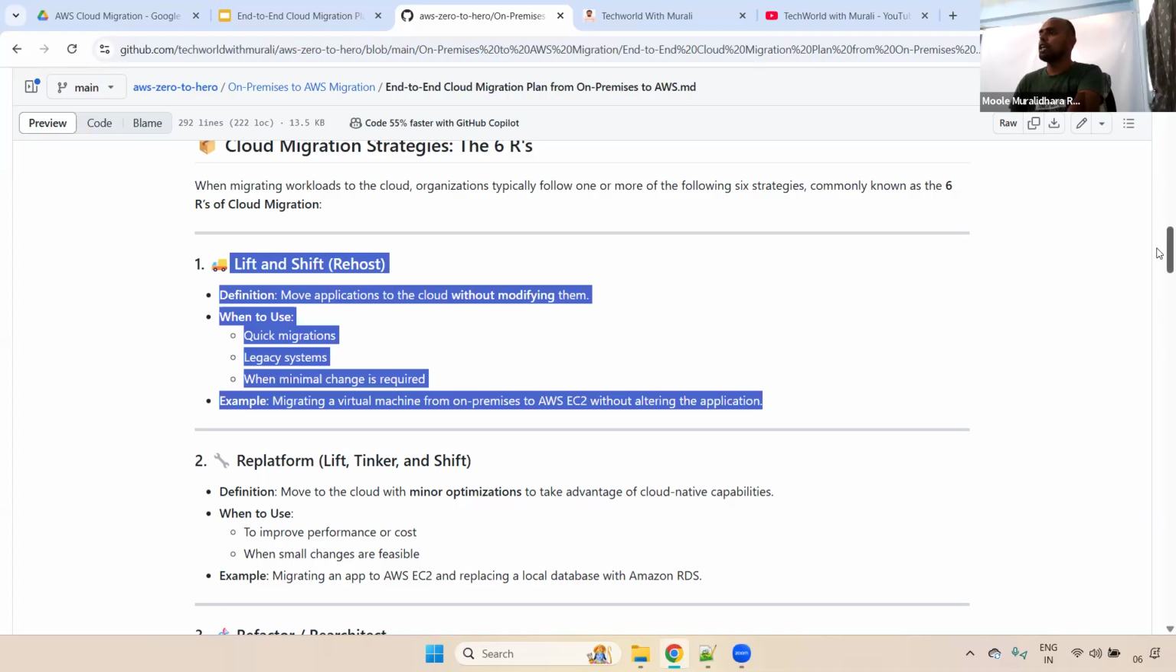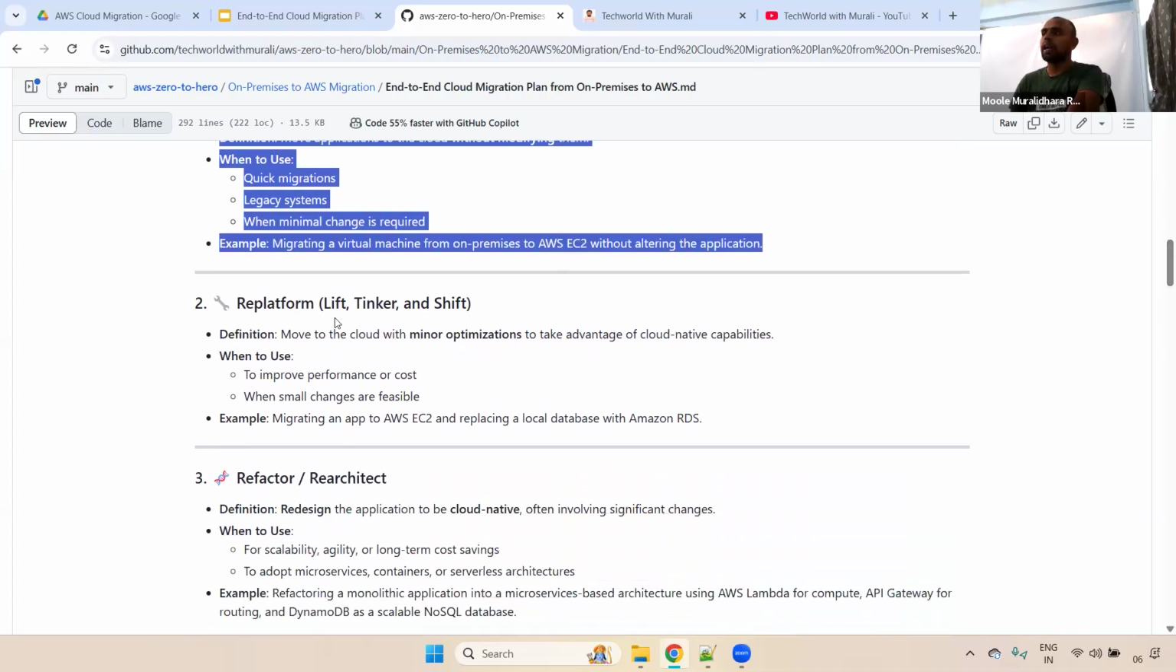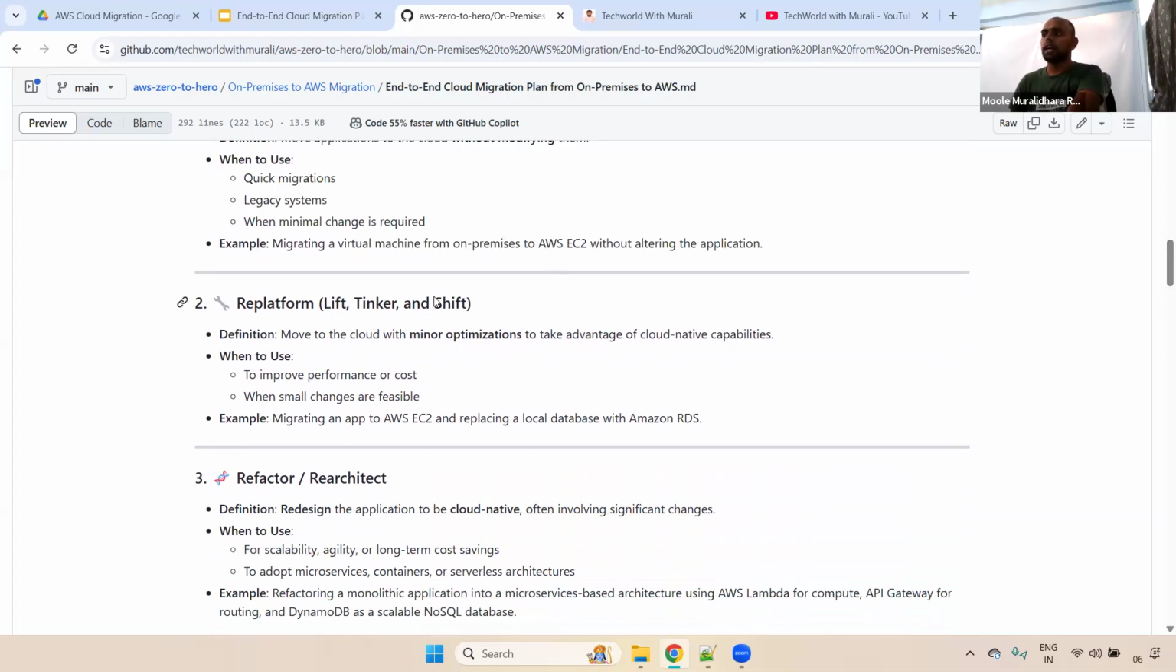And the second one is re-platform. Re-platform is nothing but lift, tinker, and shift. What it does is move to the cloud with minor optimization to take advantage of cloud-native capabilities. Usually re-platform is used to improve performance or cost.